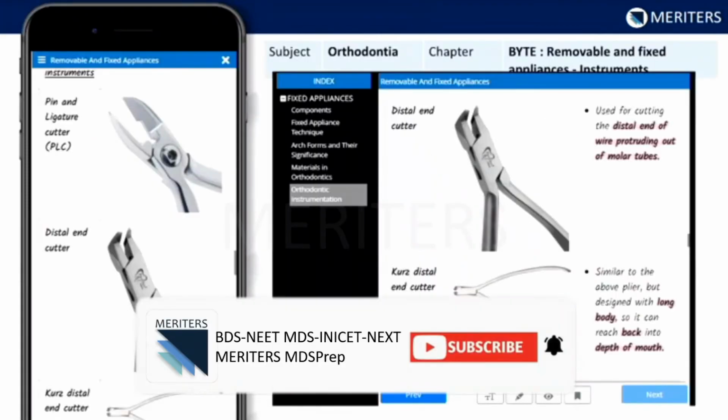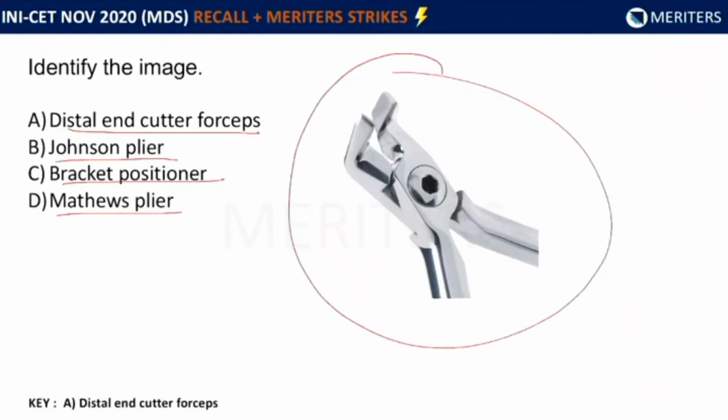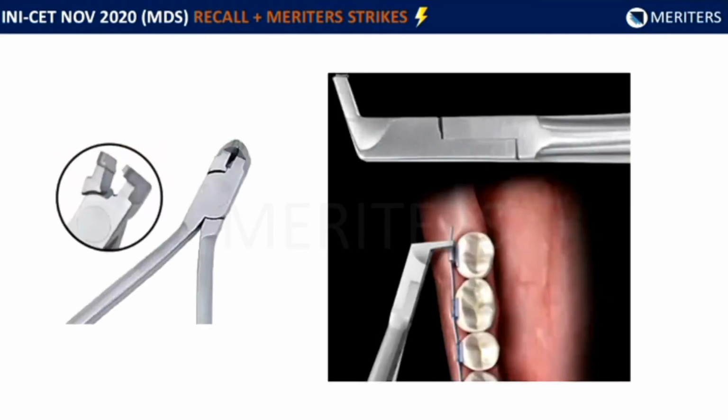We can find the images and the uses of all of these different appliances in our bites, in the subject of orthodontics in removable and fixed appliances. So all the different instruments along with their uses are explained very beautifully. Coming to the question, this is a distal end cutting forceps. What is a distal end cutting forceps used for?